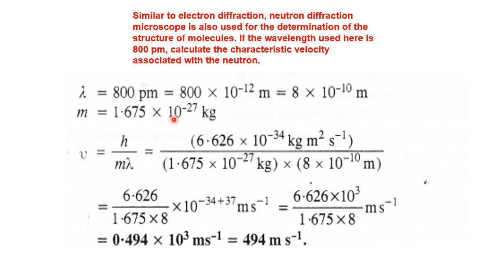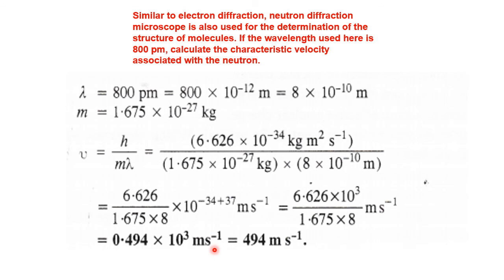So using the de Broglie equation, v equals h upon m lambda. Planck's constant is taken in kilogram meter square per second, because all are in meter and kilogram, that's why we have converted. This is the mass of the neutron, and this is the lambda given in the numerical. Just to simplify, the answer is 0.494 into 10 to the power 3 meter per second. This is equal to 494 meter per second.